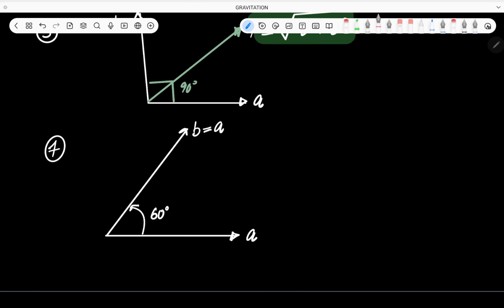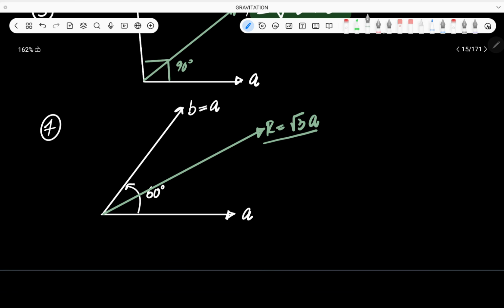Now since the magnitude of the two vectors is same, so the resultant will be along the angle bisector. और इस resultant का magnitude क्या होगा? That will be equal to, just memorize this important result, root 3a. It's very very important. root 3a.